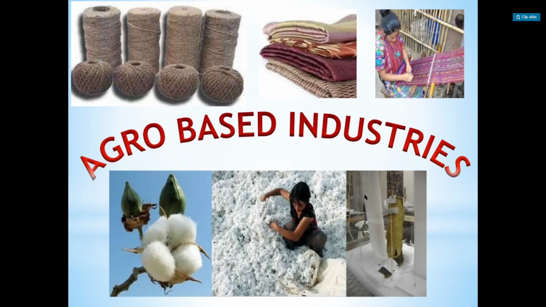First is cotton, jute, silk, woolen textiles, sugar, and edible oil, etc. Industries based on agricultural raw materials are known as agro-based industries. So I hope you came to know what we mean by agro-based industries. Next, the textile industry is the only industry in the country which is self-reliant.